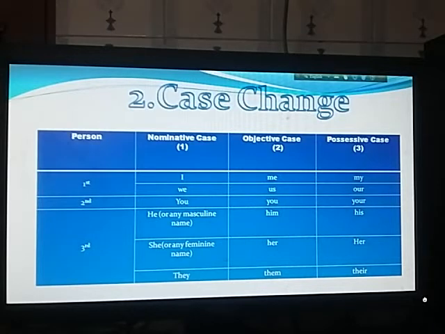So first person: I, me, my. We, us, our. You, your. He or any masculine name. He represents any masculine name. He, him, his. She represents any feminine name. She, her. They, them, their. So this is case sense. But I think that both you and you are used as nominative case and objective case. How will you identify it? Yes, let me give you an example.